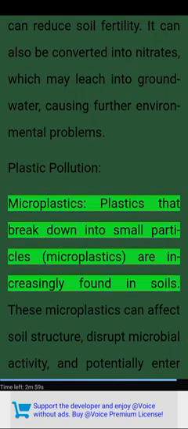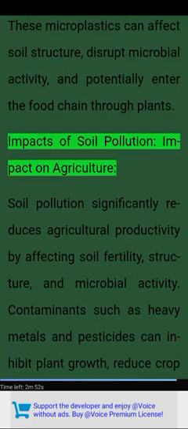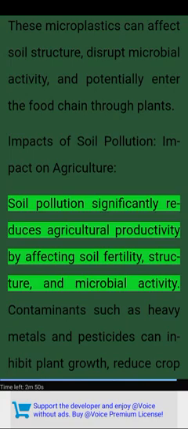Plastic pollution. Microplastics. Plastics that break down into small particles. Microplastics are increasingly found in soils. These microplastics can affect soil structure, disrupt microbial activity, and potentially enter the food chain through plants. Impacts of soil pollution. Impact on agriculture. Soil pollution significantly reduces agricultural productivity by affecting soil fertility, structure, and microbial activity.